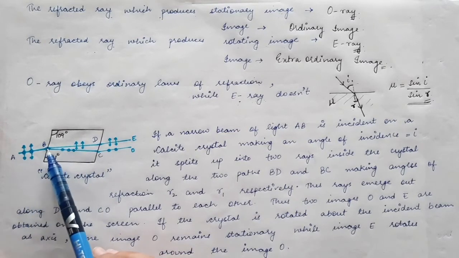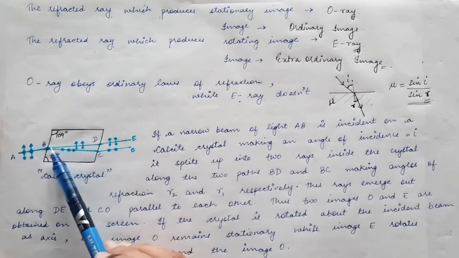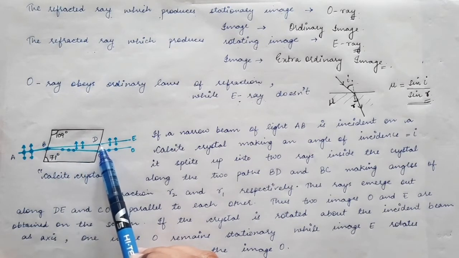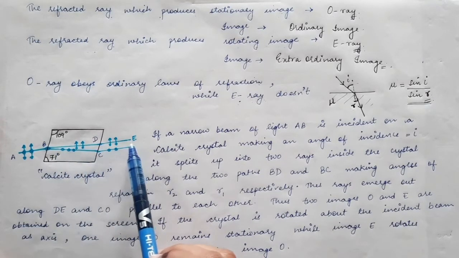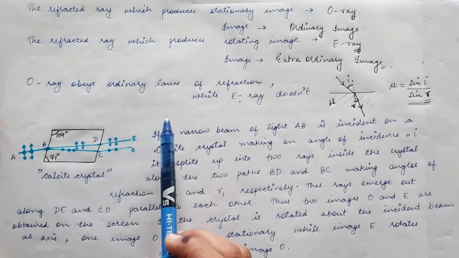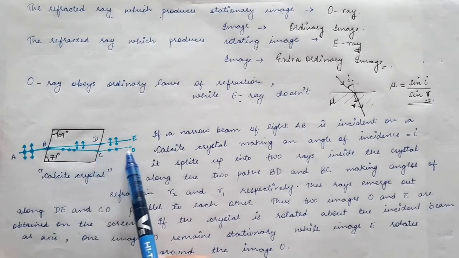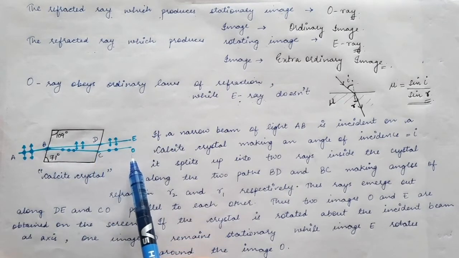If unpolarized light falls on the calcite crystal, it will split into two rays. The ray which emerges as DE will be called the extraordinary ray, and the ray which emerges as CO will be called the ordinary ray.